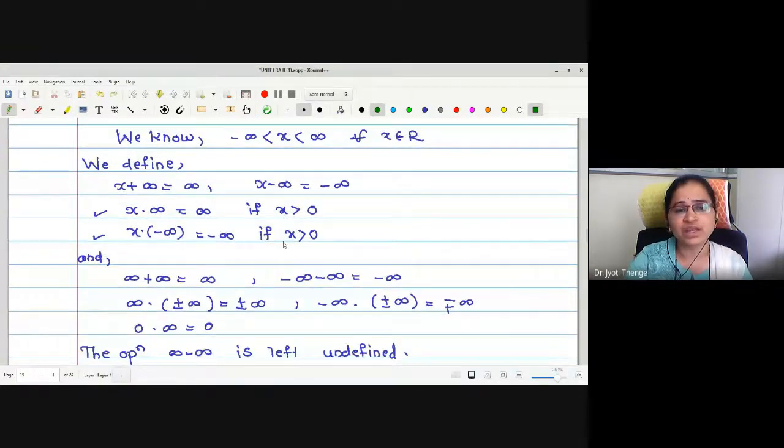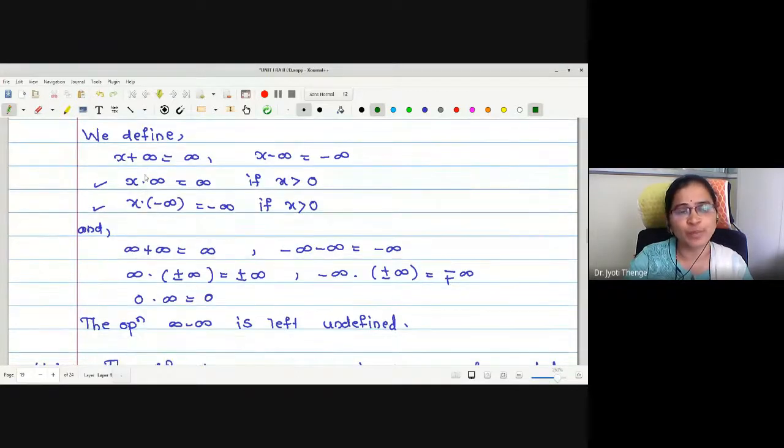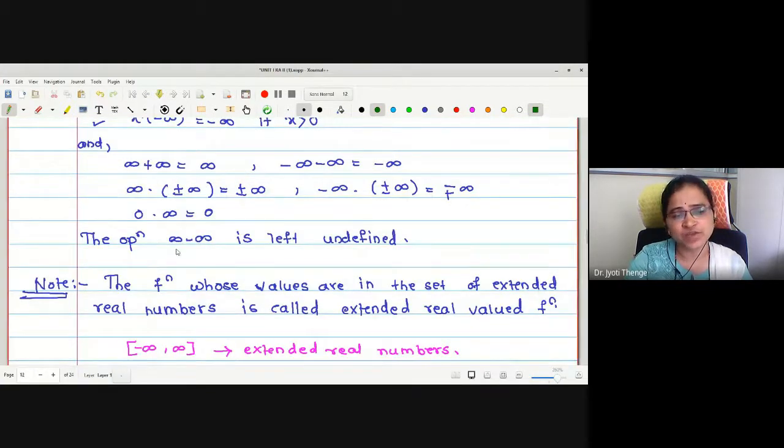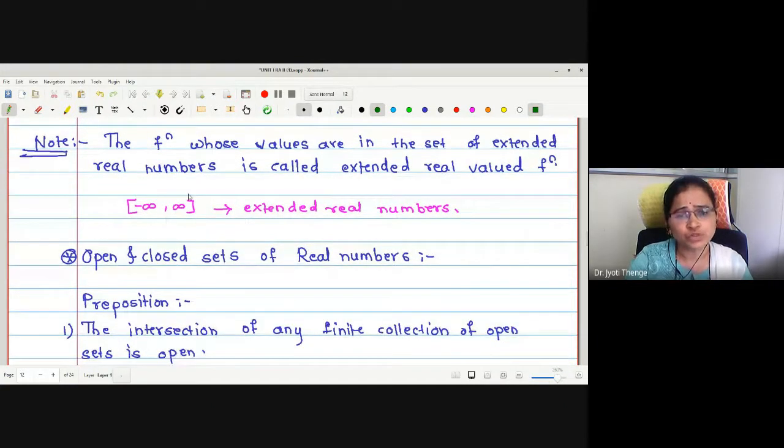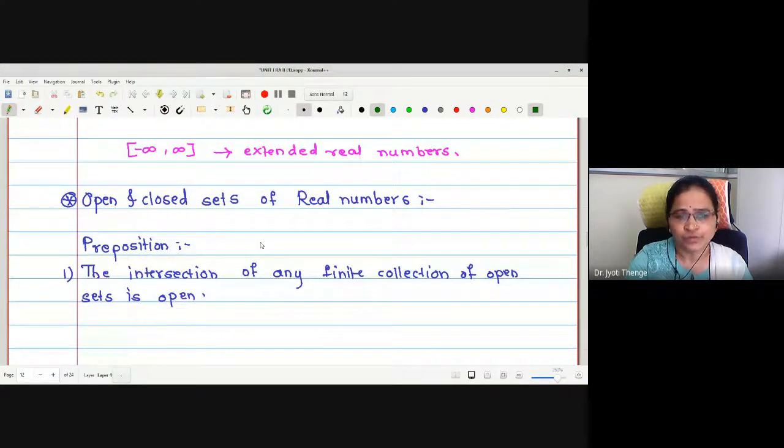Whenever we include minus infinity and plus infinity, we should define the operations on those. Here we have defined the operations x plus infinity is infinity, x minus infinity is minus infinity. And lastly, we have observed that the operation infinity minus infinity is undefined, right? The functions which are defined on the extended real number system are called extended real valued functions.